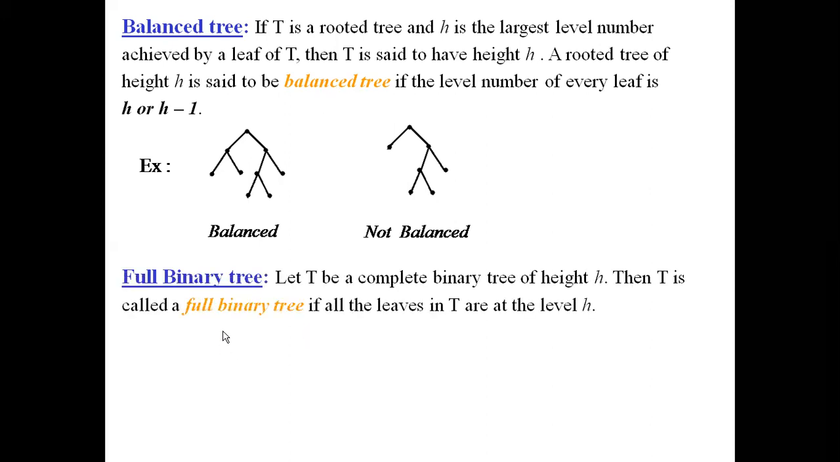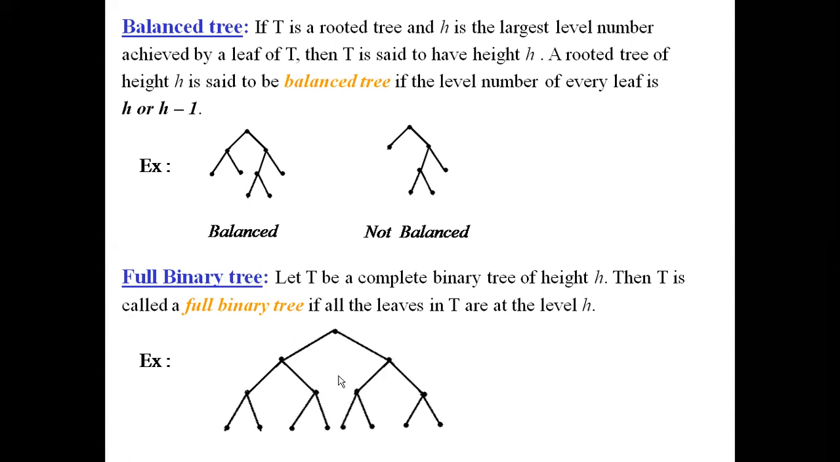Next, we will understand the definition for full binary tree. Suppose T is a complete binary tree of height h. Then T is called a full binary tree if all the leaves in the tree are at the level h. So in a complete binary tree of height h, every leaf of the tree should be at the level h only to say it is a full binary tree.